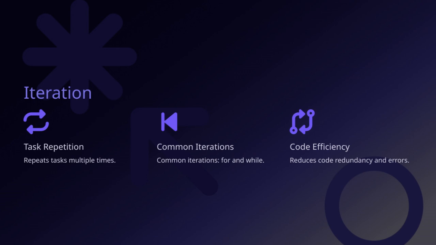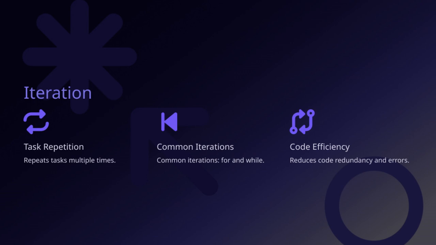Now, a lot of the common ways we repeat tasks in programming involve loops, like for and while loops. These are essential tools that allow us to perform the same set of instructions multiple times without rewriting the code each time. This idea of task repetition is fundamental. It's about automating repeated actions so we don't waste time and effort. When we utilize iteration properly, it streamlines our code and helps keep it clean and efficient.